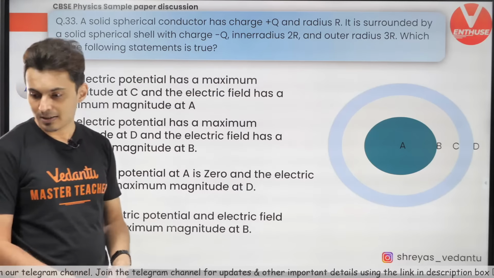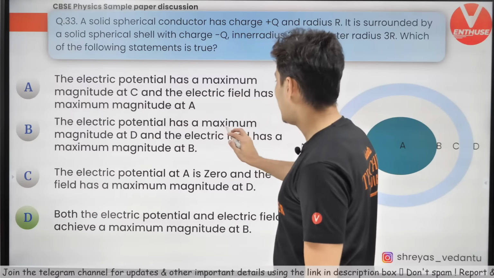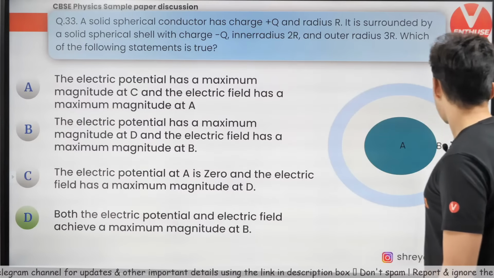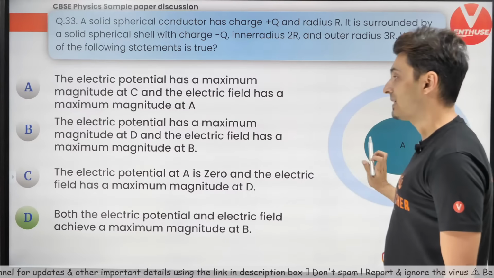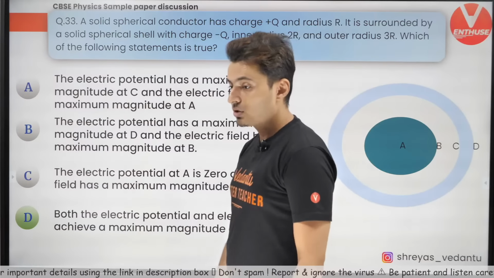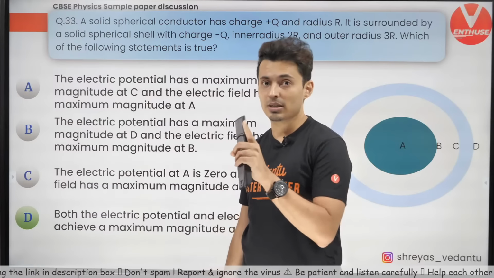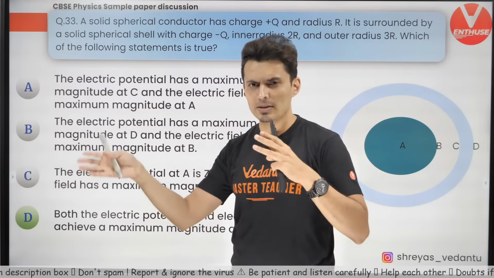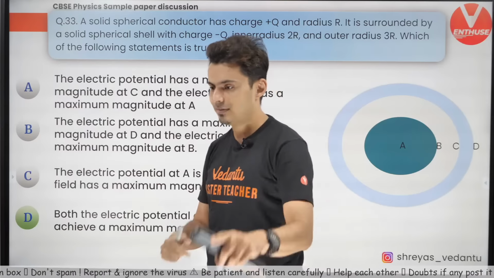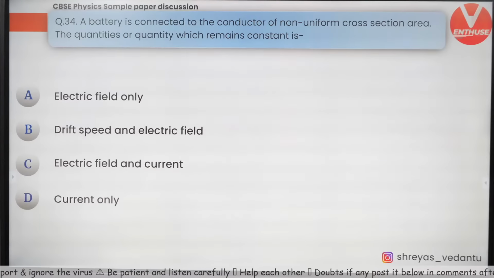Option D. Yes, Selva Karthik. No, Swarlina. Electric potential has maximum magnitude at D? No. Electric potential does not have maximum value at D. It has maximum value at B. Be careful. Potential is always high from where the field originates. So field always travels from high to low voltage. Okay, let's move on to the next question.